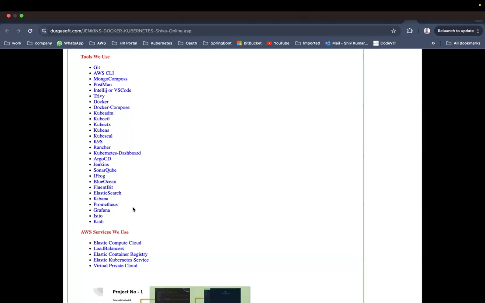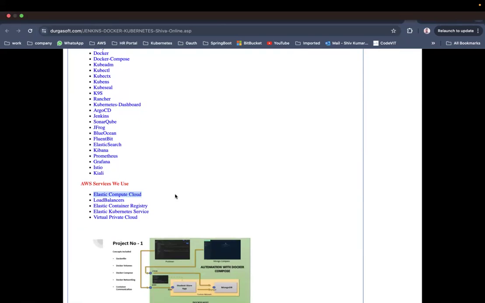We are going to track our regular activities using the Jira tool. I have a Jira dashboard, and we are going to use the Jira tool to track our completion of the courses. Okay, now AWS services: we are going to use EC2, load balancers, ECR, EKS, and the VPC. These are all the things that we are going to use as part of the AWS services. I'll be explaining what these things are and why they are required in AWS.